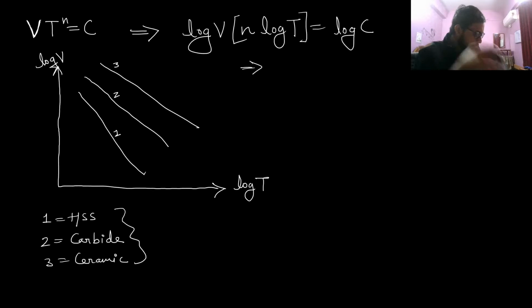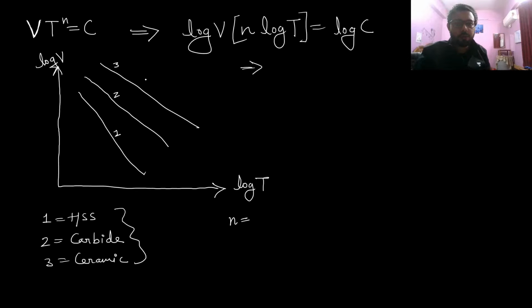Let me just mention here one more thing, that n will be maximum for this third, that is ceramic, and that will let us know that if n is maximum, this slope is coming out as not that steep.